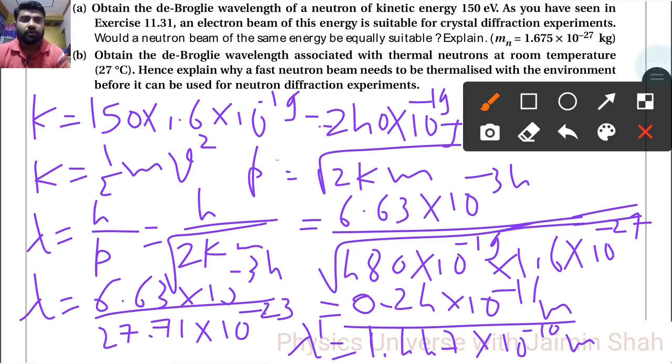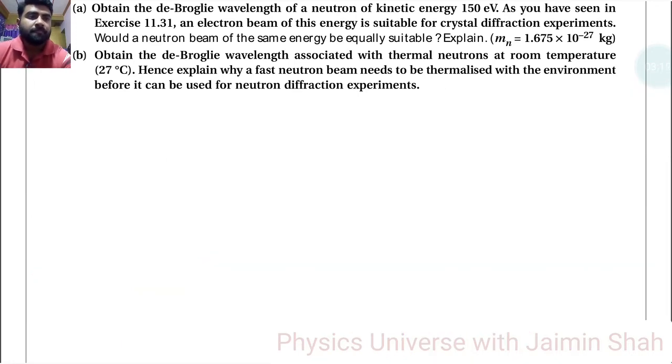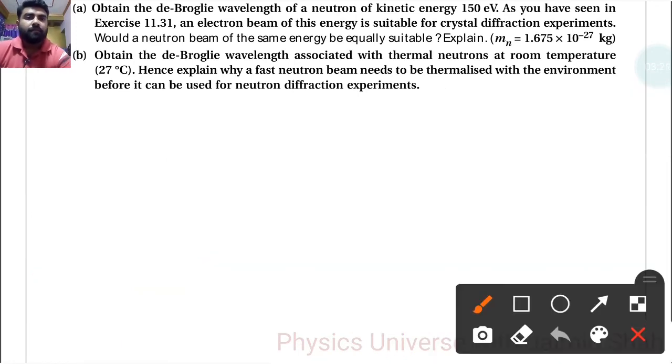So a neutron beam of the same energy is not equally suitable, because both have different lambda and lambda dash, right?